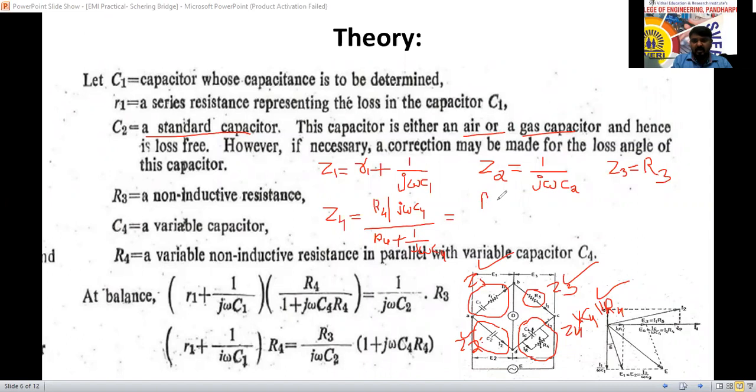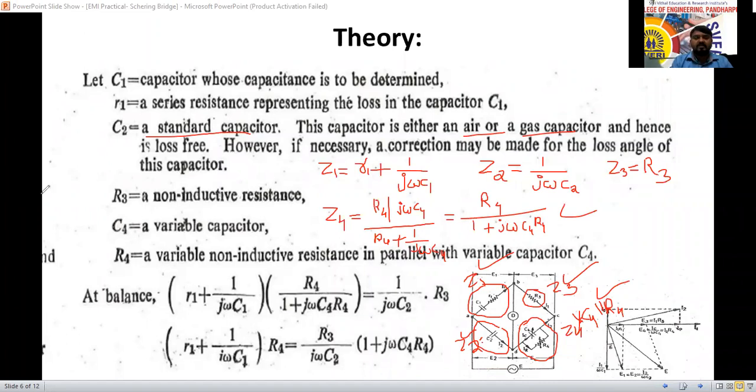We can write R4 divided by 1 plus j omega C4 R4, since the total divided by j omega C4 appears in both numerator and denominator and gets cancelled. So we have written Z1, Z2, Z3, Z4.